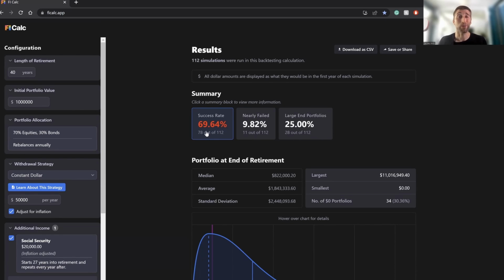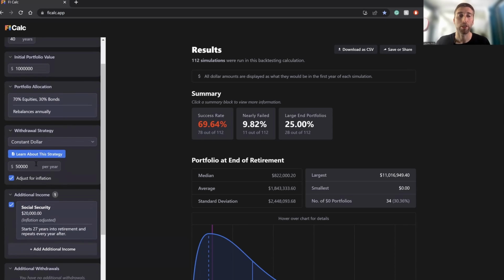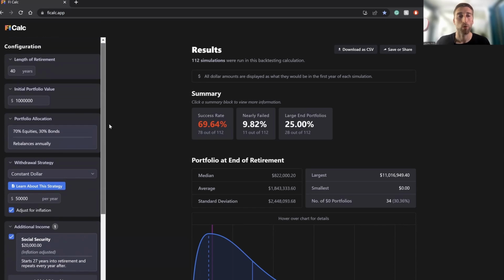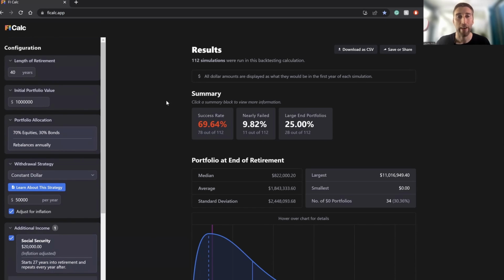But how we are going to increase this success rate is we're going to have to adjust the initial portfolio value. So by default, it leaves $1 million in there. That is the starting value that FI Calc automatically has in there. But if we're going to be spending $50,000 per year, that means we're probably going to need a higher initial portfolio value. You're going to probably need to retire with more than $1 million in investments.